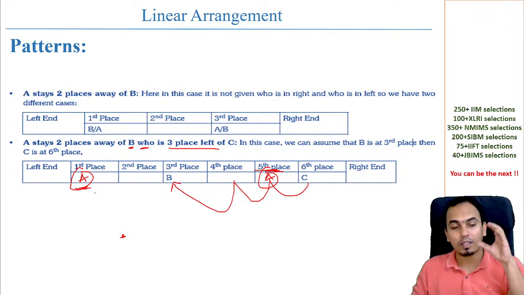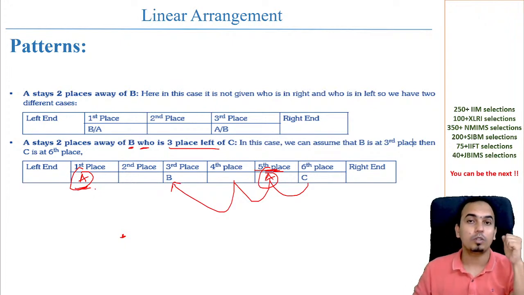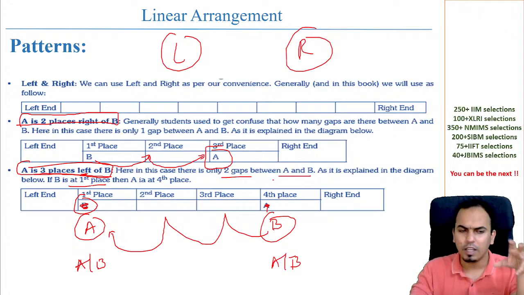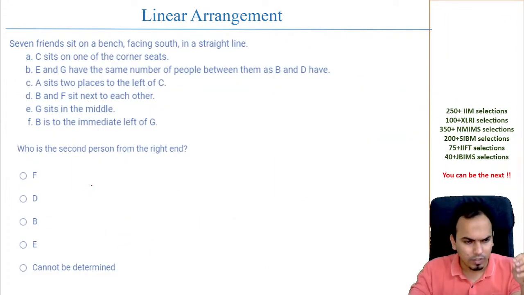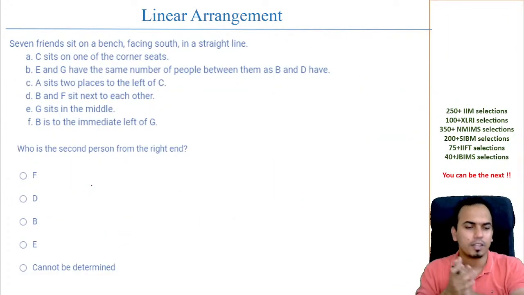These are important statements of arrangement that you should be following. Very important, these statements. If you're clear with these statements, you will not draw wrong diagram. Alright, so that's about linear arrangement. We'll quickly look at a set. एक छोटा सा set है, फटाफट देख लेते हैं.